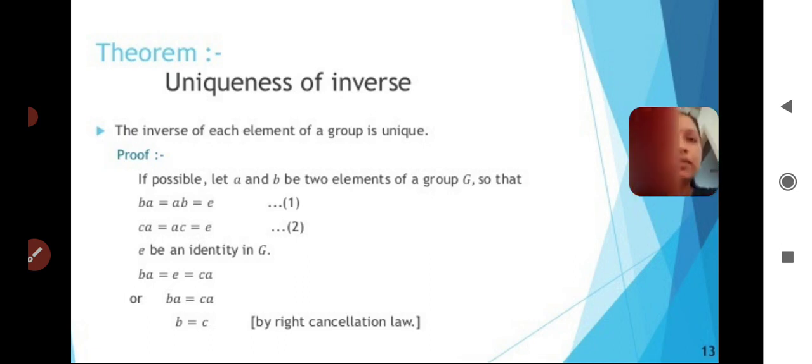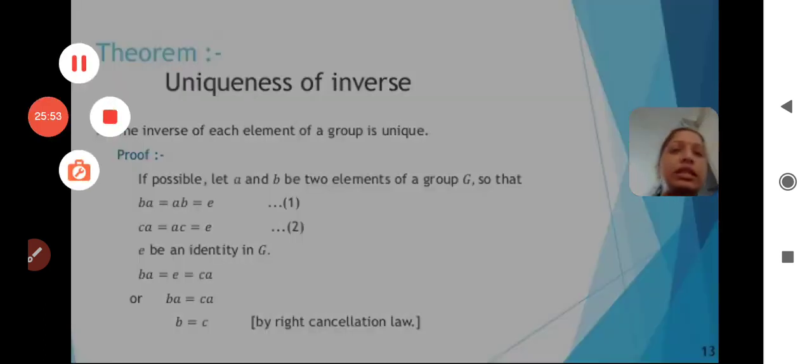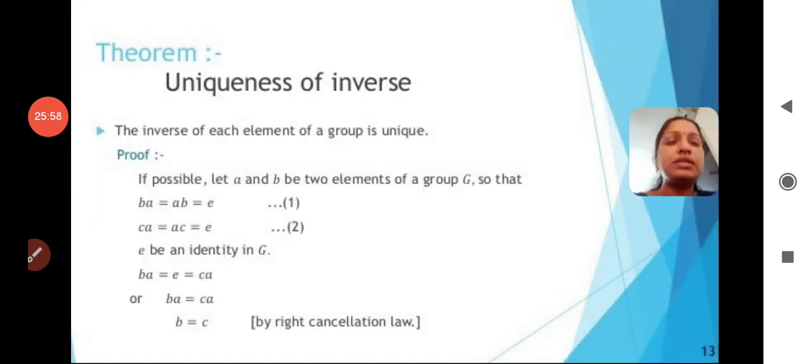So how we define a proof: in a similar way to how we did uniqueness of identity, here also, if possible, I let a, b be two elements of a group, so that b is the inverse of a and a is the inverse of b.